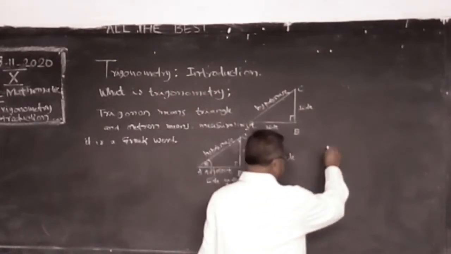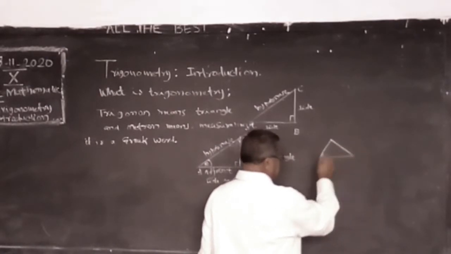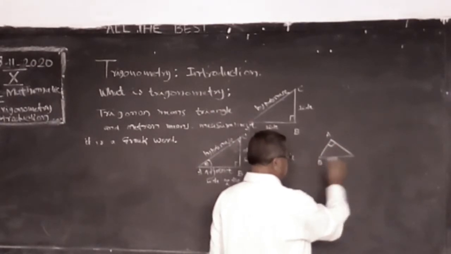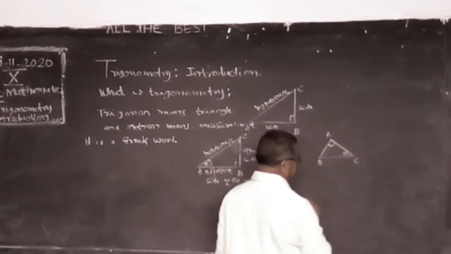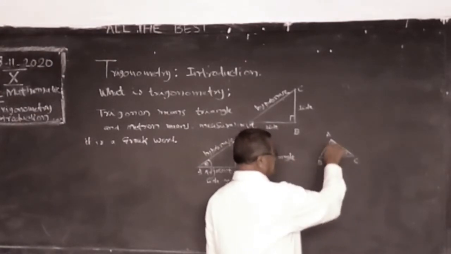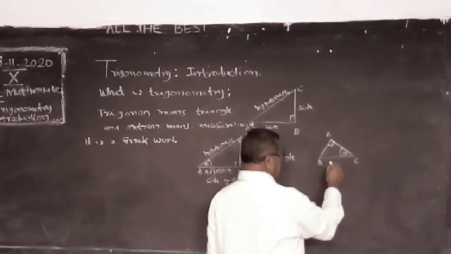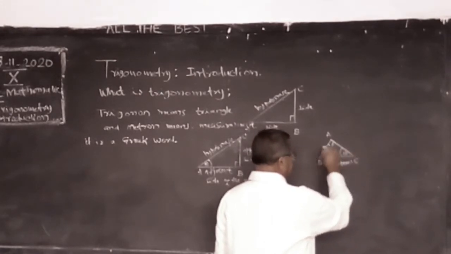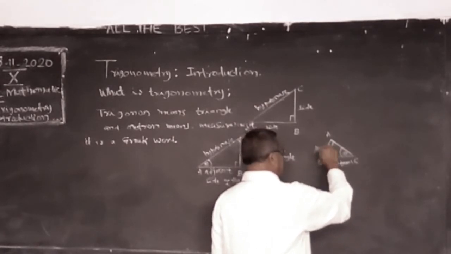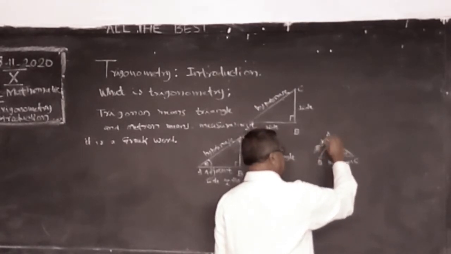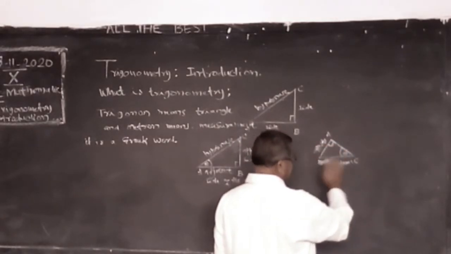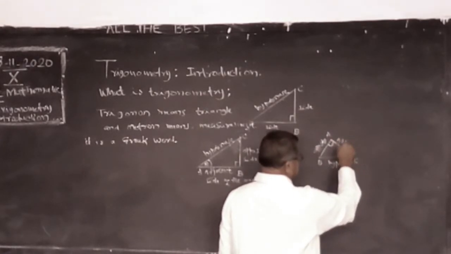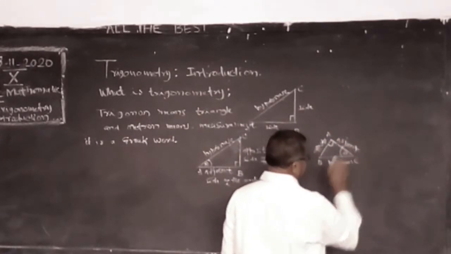Sometimes it will be like this. Here this is 90, BC. I am taking here theta. Theta is here. Now the side opposite to 90 degrees is hypotenuse. This is hypotenuse. The side AB is the opposite side of the angle, and AC is the adjacent side.